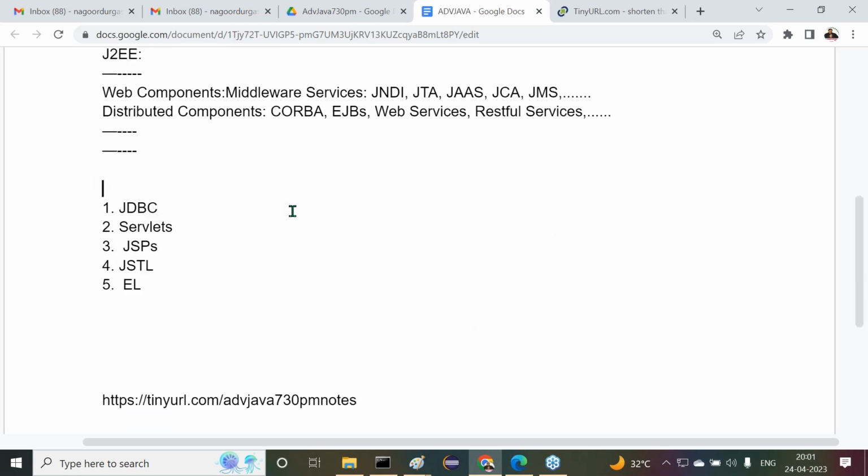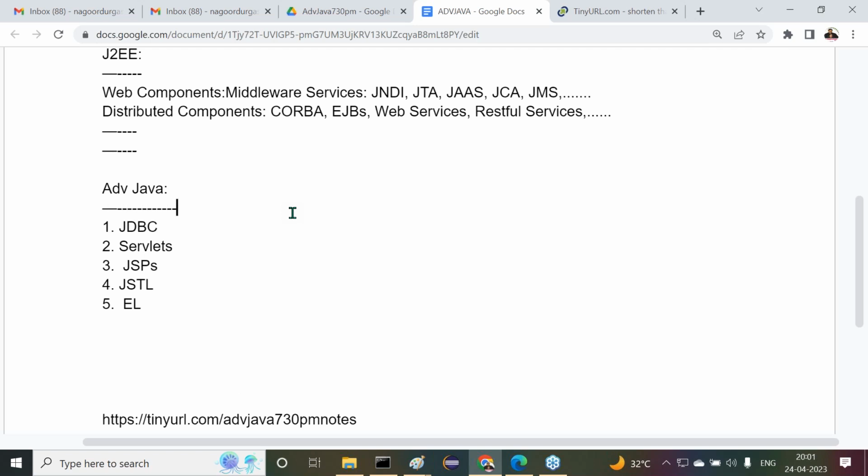They took these topics separately and formed a separate course. That is what advanced Java is. That's why we have the title advanced Java. Strictly speaking, as per Sun Microsystems or Oracle Corporation documentation about Java, the advanced Java topic does not exist. This is a created one. But as per people's and students' awareness outside, we are taking this content.